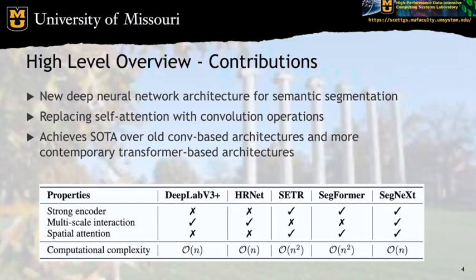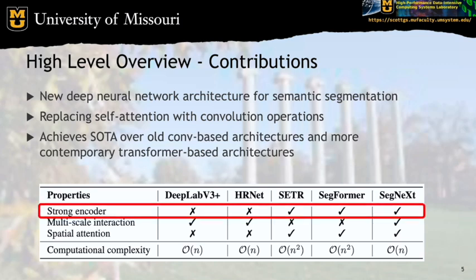So here's how the authors frame their contribution. They frame it as combining properties of networks that lead to strong semantic segmentation results. So let's walk through them now. So first, they argue that a lot of progress made by transformer-based methods is due to vision transformers just plainly being a stronger encoder than the older convolution-based encoders.